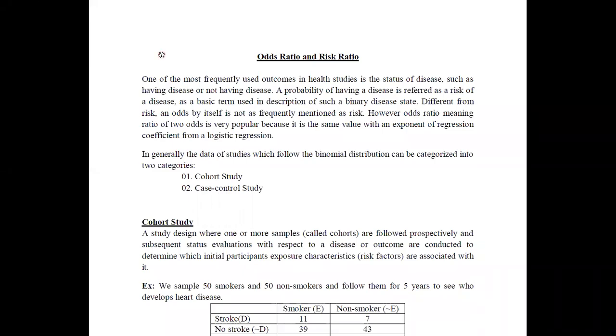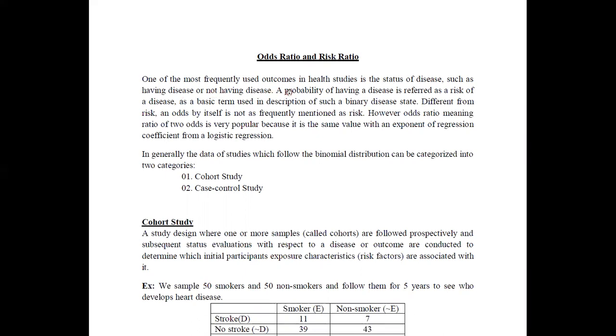In this session, I will discuss odds ratio and risk ratio. This is one of the most frequently used outcomes in health studies, in the status of disease, such as having disease or not having disease. Therefore, when we are dealing with the medical sector, sometimes we have to have studies based on diseases, such as the presence or the absence of the disease.